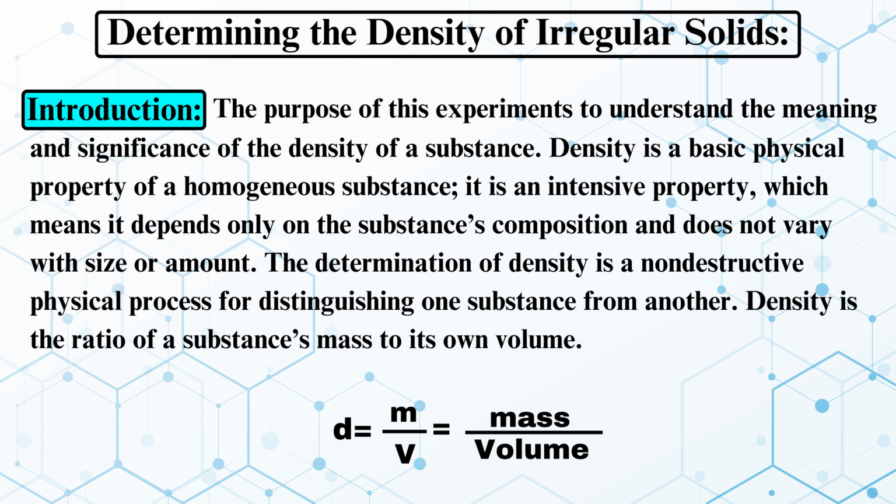Determining the density of an irregular solid. Introduction. The purpose of this experiment is to understand the meaning and significance of the density of a substance. Density is a basic physical property of a homogeneous substance. It is an intensive property, which means it depends only on the substance composition and does not vary with size or amount. The determination of density is a non-destructive physical process for distinguishing one substance from another. Density is the ratio of a substance's mass to its volume. D is equal to m over v, mass upon volume.